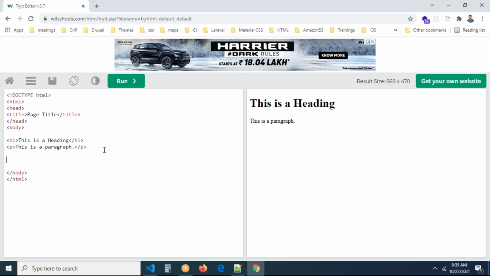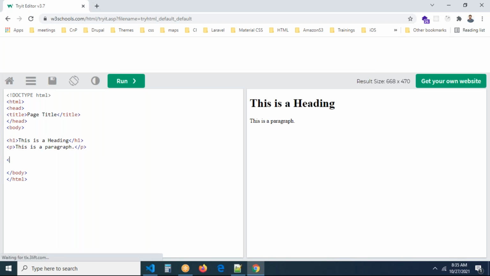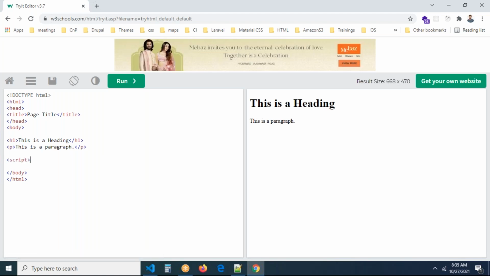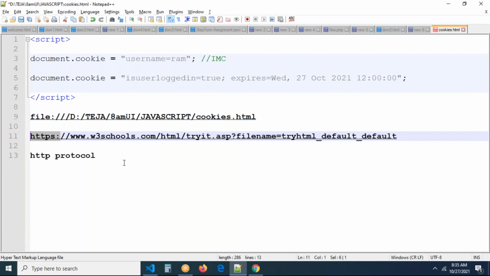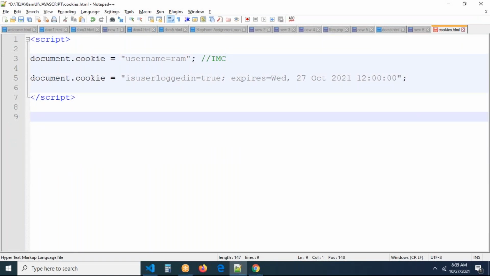Can you see here? Script tag open, script tag close. Okay, let me do one thing. Whatever file we have, let me keep the file inside my local server. Don't worry.